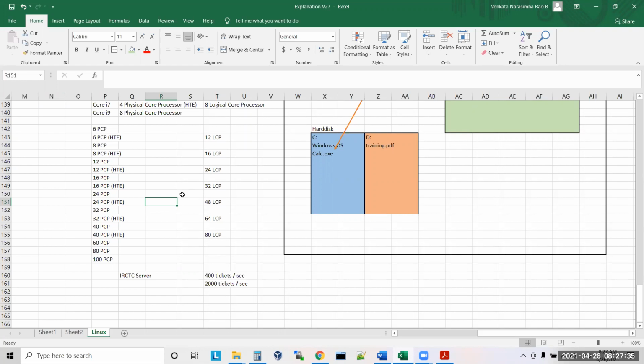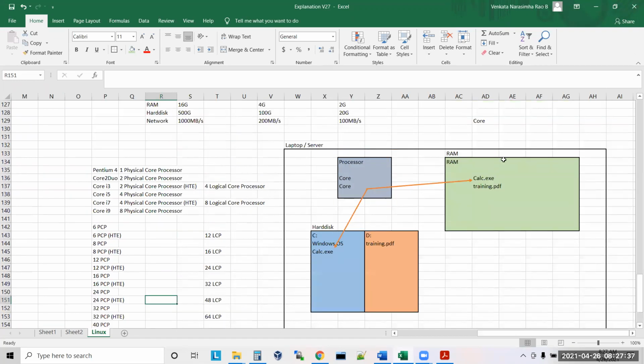Yes, sir. So it means the more cores you have, the more efficiency you will have. Will you agree with me? Yes. So now you decide how many cores you have in your laptop. You can right click and see how many cores you have in your laptop.